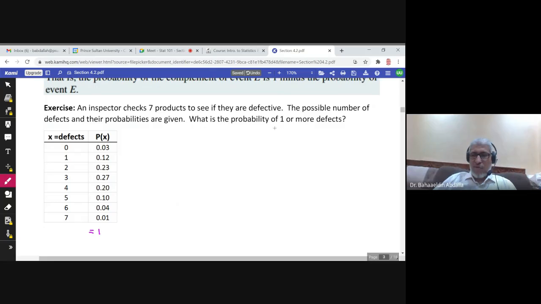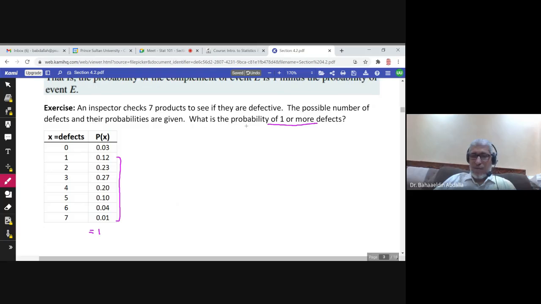One or more. What does it mean, one or more? It means 1, 2, 3, up to 7. So you have two choices to find this probability. Either you add all of these probabilities, or you use the complement rule.